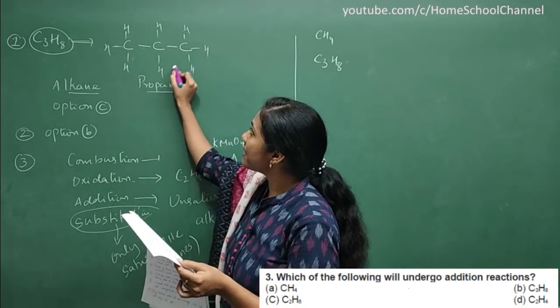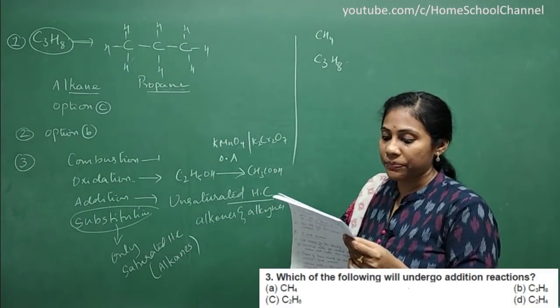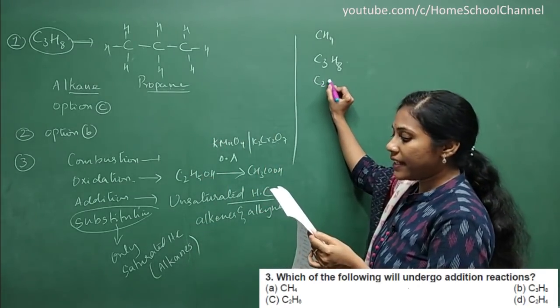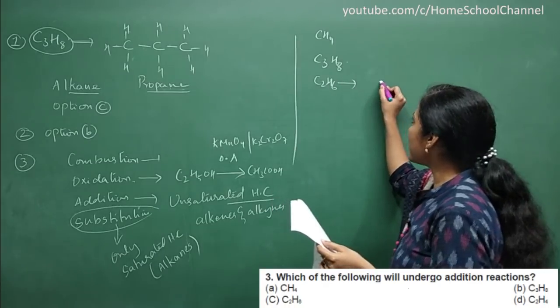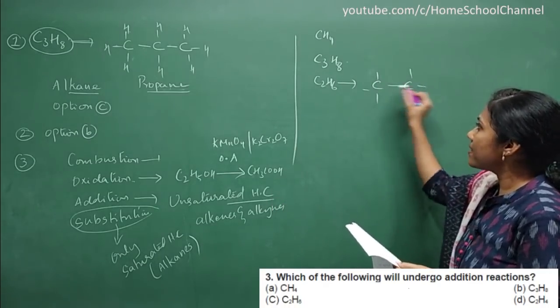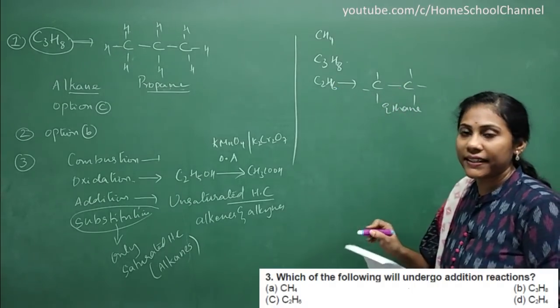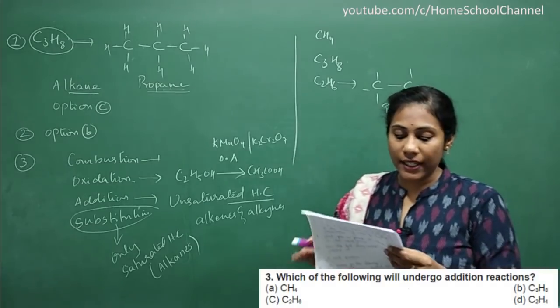Propane it is. That means it is also saturated. It will not show addition reaction. Third option you see, it is C2H6. How do you write the structure? C2, 2 carbons and 6 hydrogens. Yes, so C2H6 is nothing but ethane. This is also saturated. It will not show addition reaction.